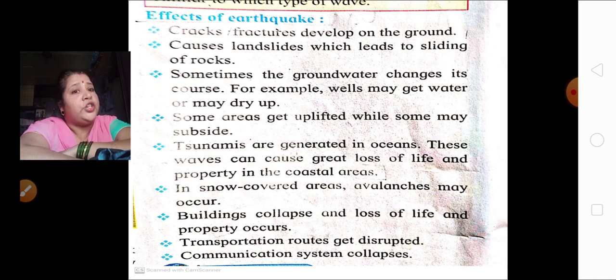Then transportation routes get disrupted. For example, railways and all, they get disrupted. Then the communication system collapses. So these are the various effects of an earthquake. Because of an earthquake, so much of a problem can be created for human life.